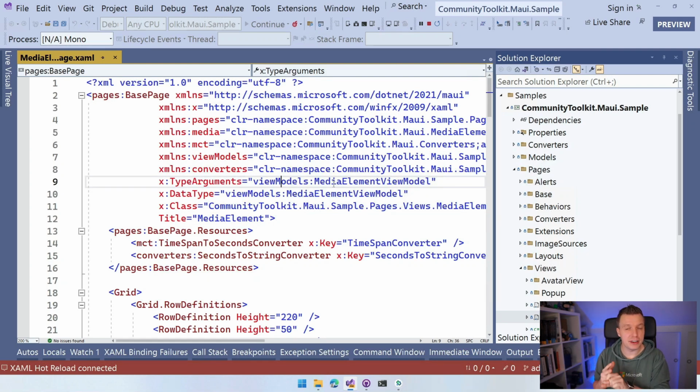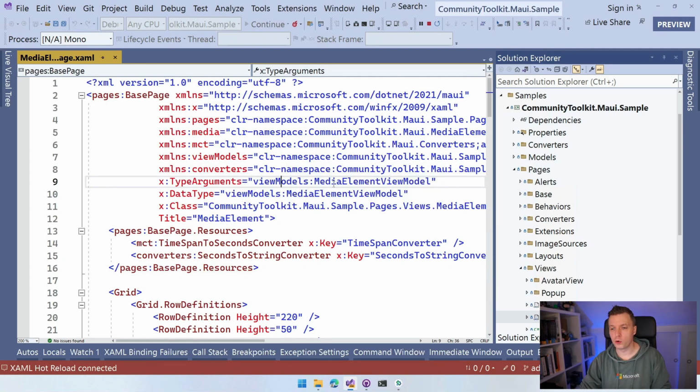But we also have a sample app where we try to have samples for basically all the functionality that we have inside of the .NET MAUI Community Toolkit. And it is a great way to have the sample app if you're trying to build a control like this, because you can implement a feature and you can straight away try that in the sample app and see how it behaves, right? So that's what I'm trying to do.